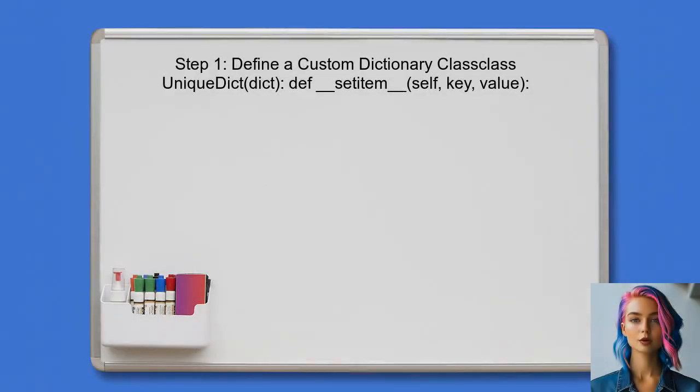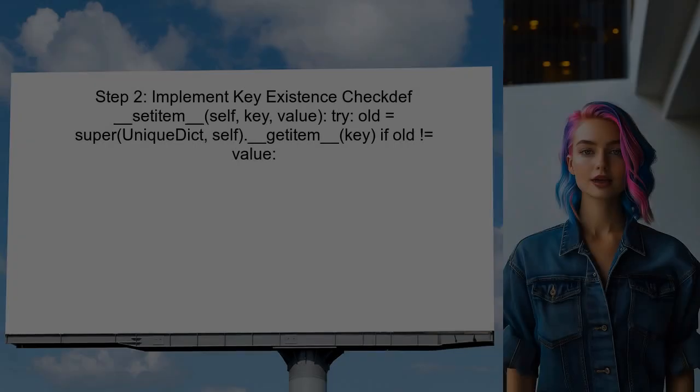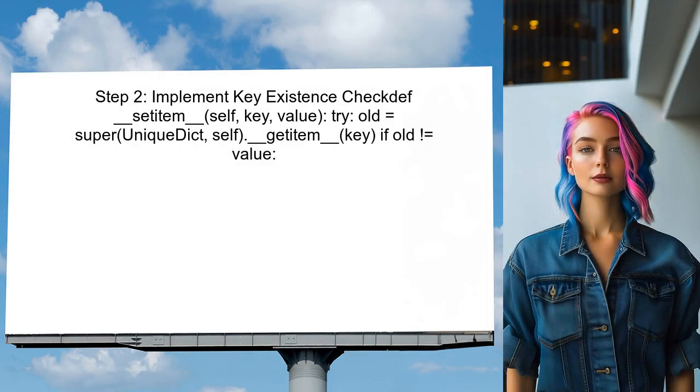To create a dictionary that ensures each key has a unique value, the user can start by defining a custom dictionary class. This class will override the default behavior of setting items. Next, the user should implement the logic to check if the key already exists in the dictionary. If it does, the class will compare the existing value with the new value.